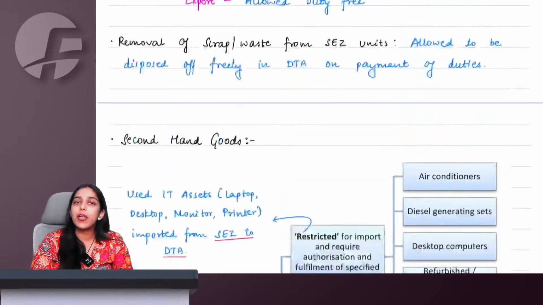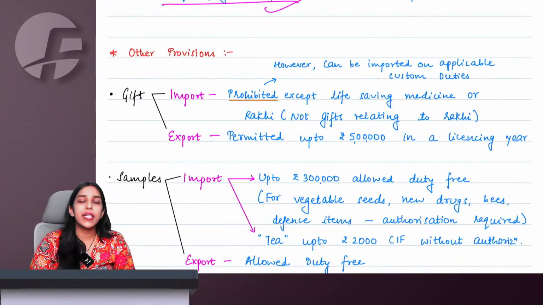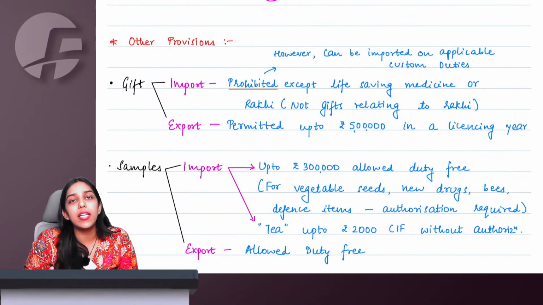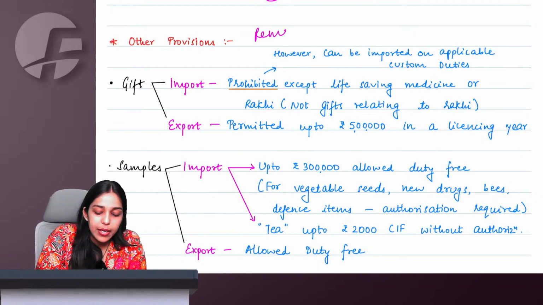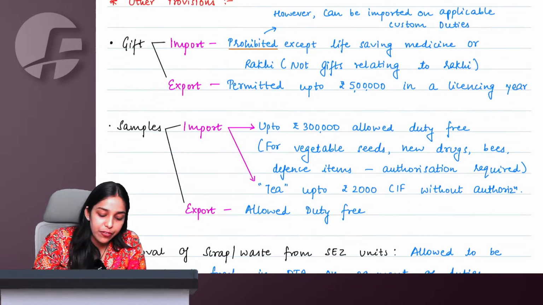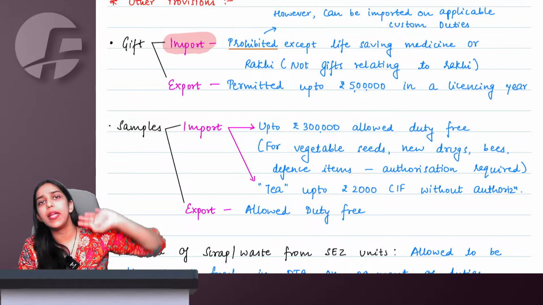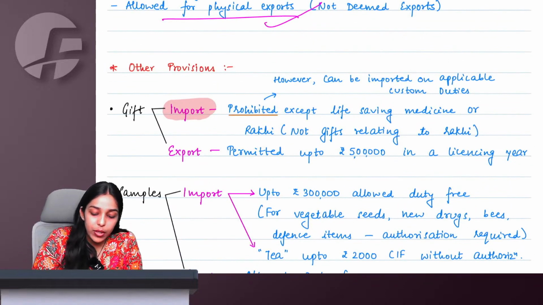And the last part of the chapter is other provisions. Other provisions are very simple. There is nothing to explain in other provisions. This is a pure remember category of the portion, that if I want to import a gift, I cannot say that this is a gift, I will not pay any import duty. No, that is not allowed.